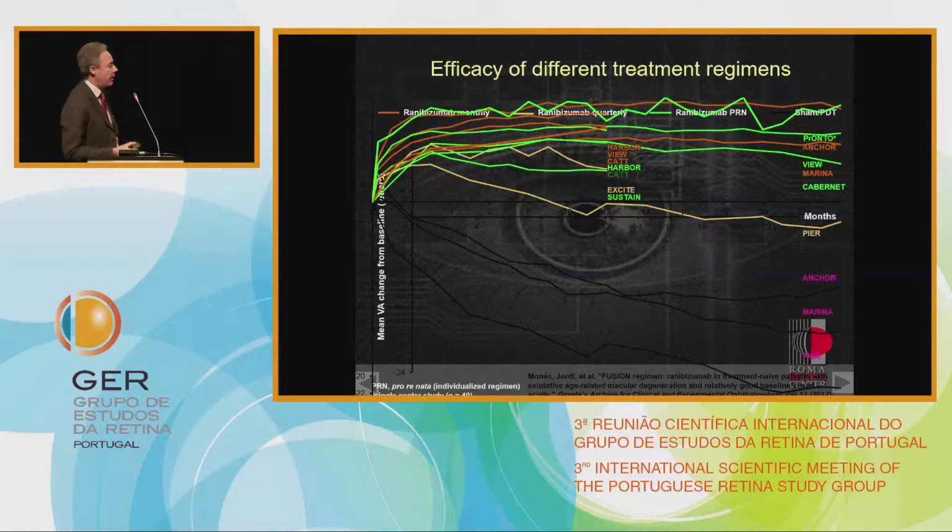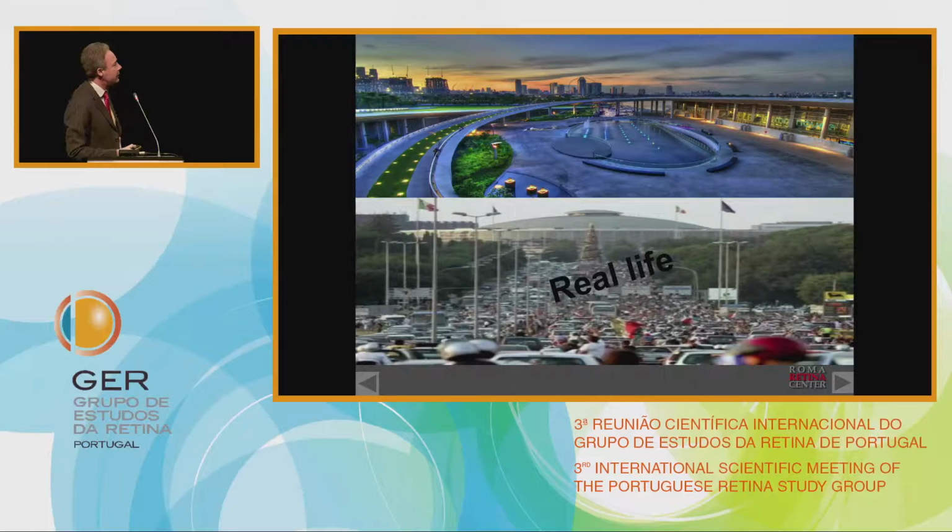So what concerns the gaining and the maintaining of visual acuity, what the protocol trials suggest to us is that we obtain the best result maintaining a fixed regimen, every 2 months for aflibercept, or every month for ranibizumab. Okay, and this is probably a dream world, because we know that in our clinical practice it's very hard for our patients to follow this type of regimen, for what concerns the organization of our activity and the economical burden that this means.